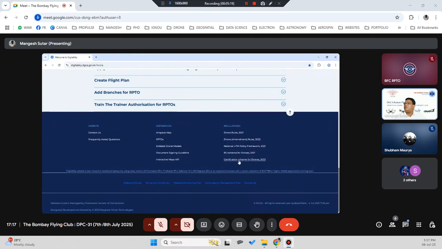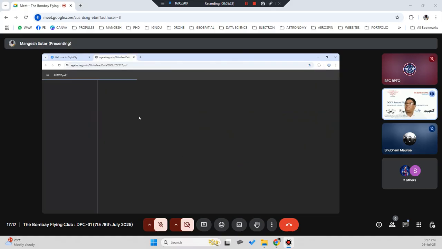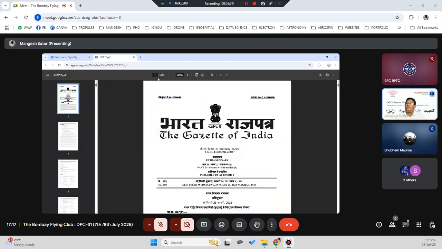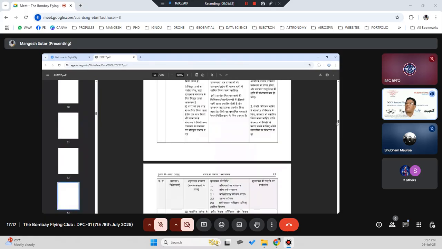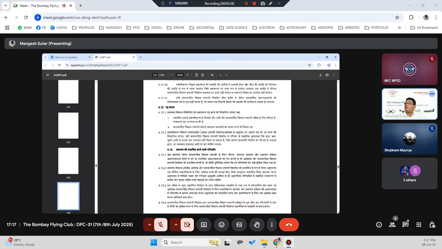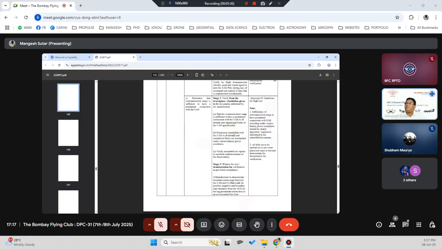Then you can see the certification scheme. This is what we are talking about, type certification. If you see, this is a 210 page document, 220 pages. This is the document which I was talking about. When you want to manufacture your drone, you need to follow it. Almost 100 pages of document.